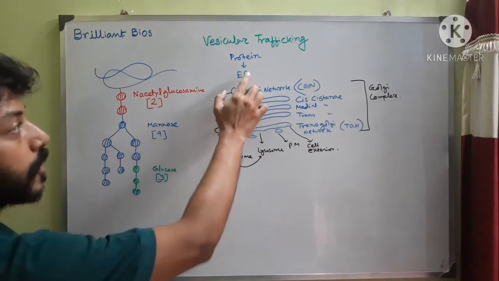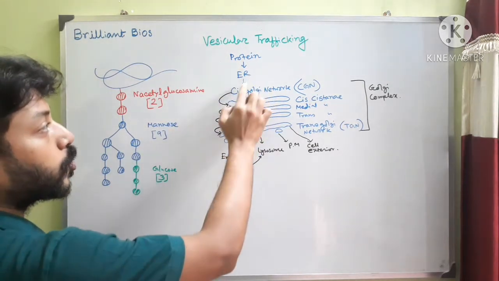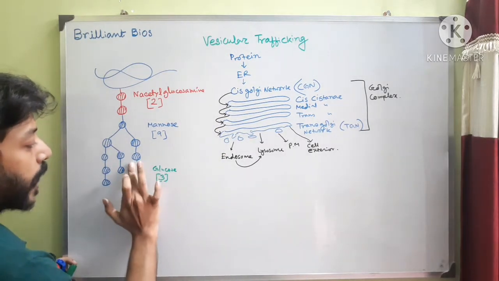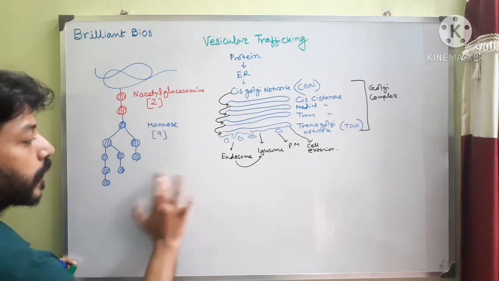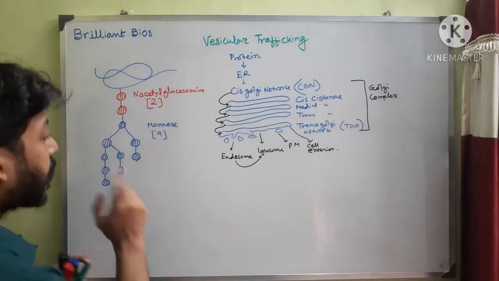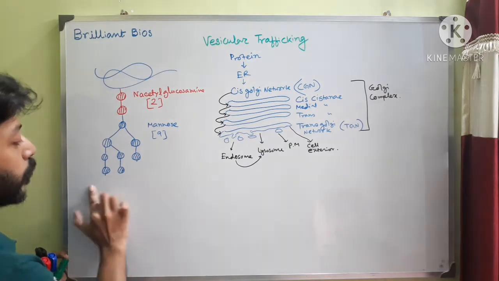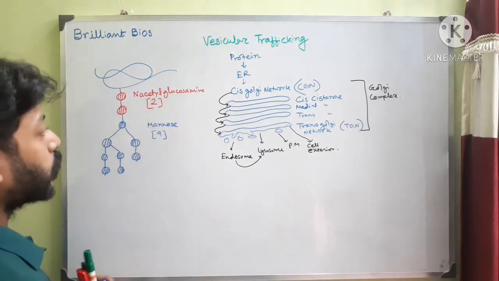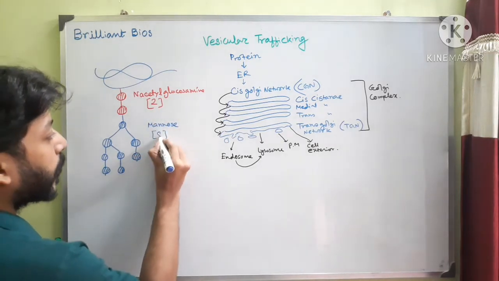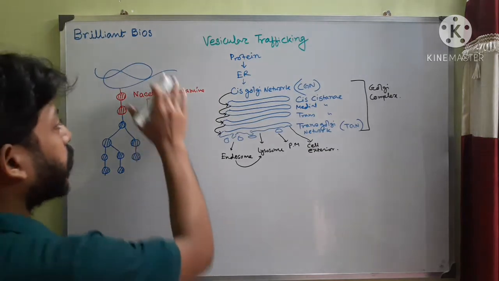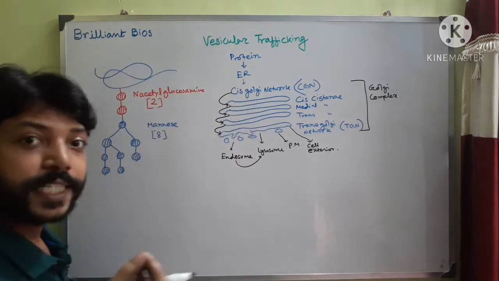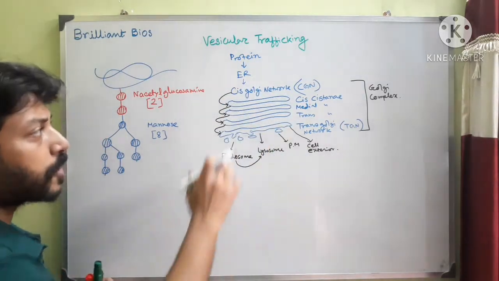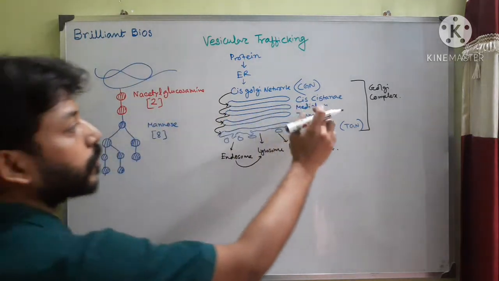Now what happens if the protein has to go from the ER to the cis-Golgi network? 3 glucose should be removed. At first it is added, then this glucose should be removed, so there should be no glucose, and another mannose should be removed. So ultimately the number becomes 2 N-acetyl glucosamine and 8 mannose, and in these situations the folded protein can get a ticket to travel to the cis-Golgi network, and from the cis-Golgi network this same molecule can go to the cis-cisternae.